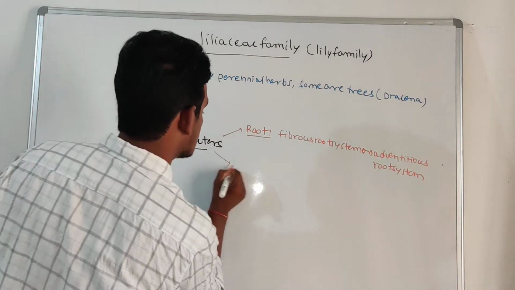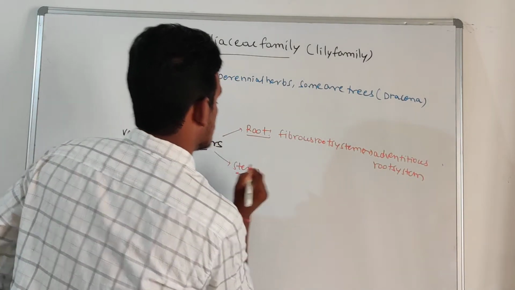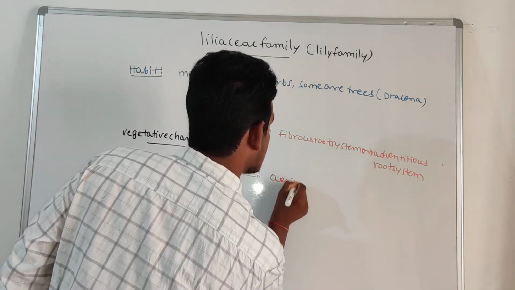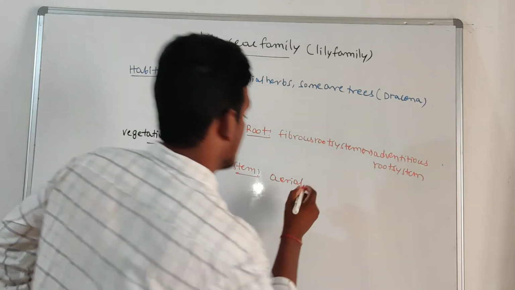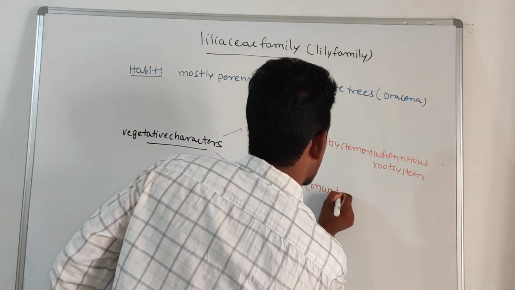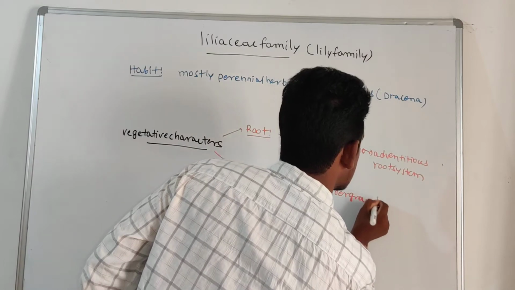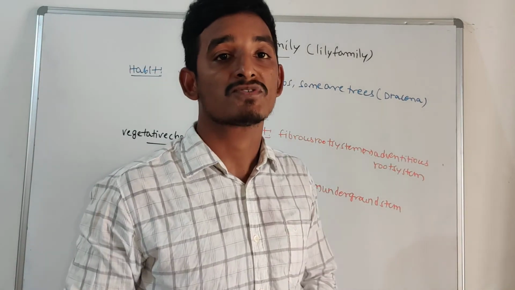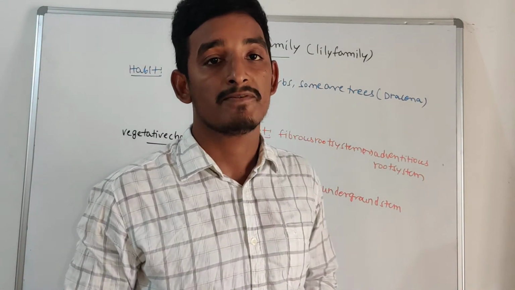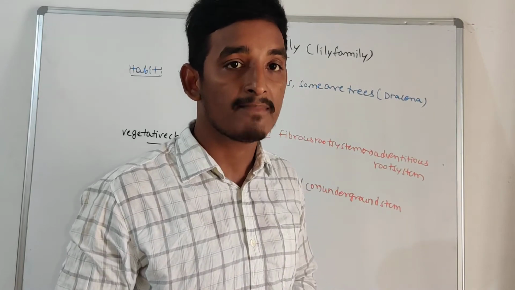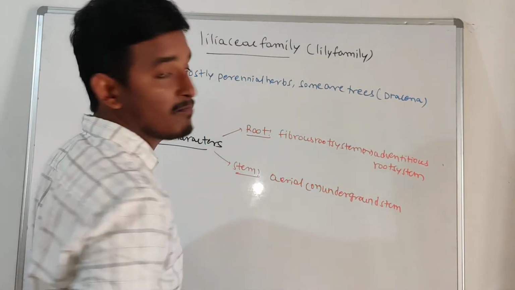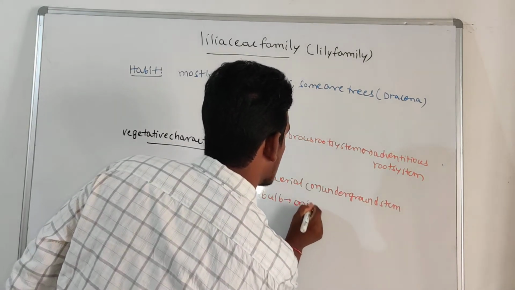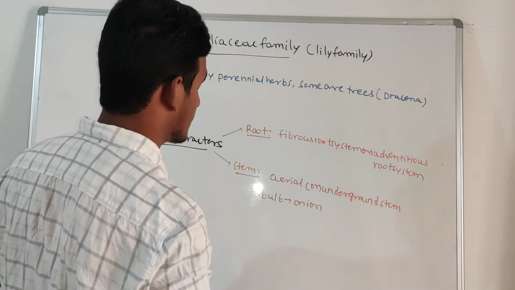Later about the stem. Here the stem is an aerial stem. Aerial means it is present above the soil, and some stems are underground stems. What are the underground stem modifications? Stem tuber, bulb, rhizome, corm. If you take onion, a bulb, it is an underground stem modification.